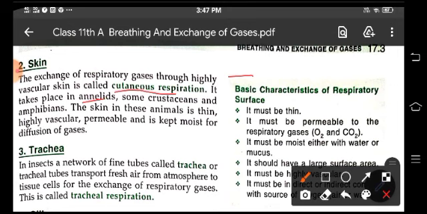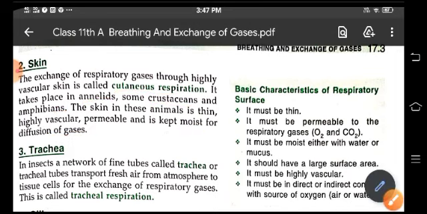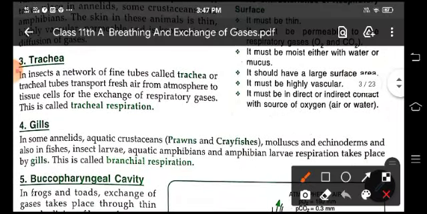It occurs in annelids, some crustaceans and amphibians. The skin is always moist for diffusion of gases. Trachea is a network of fine tubes, and transport of fresh air takes place through these tracheal tubes. This is called tracheal respiration.